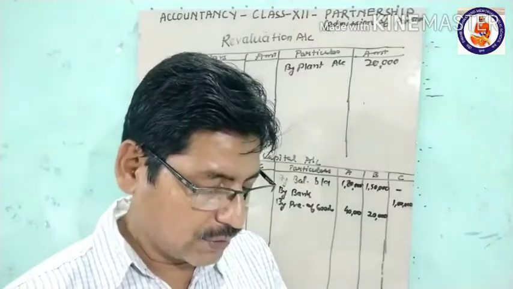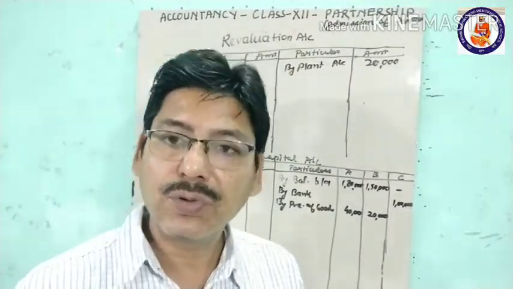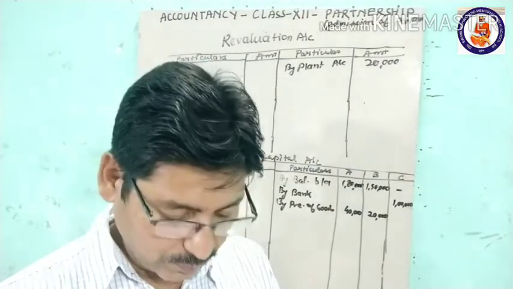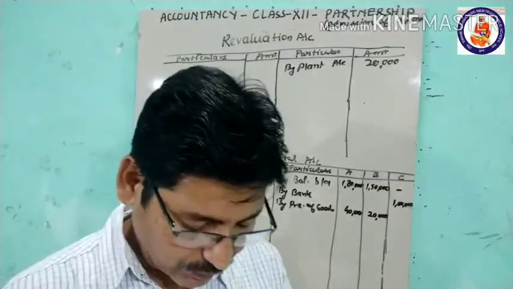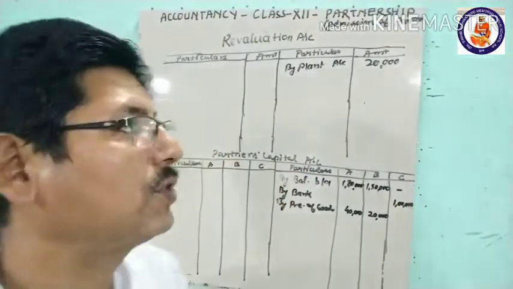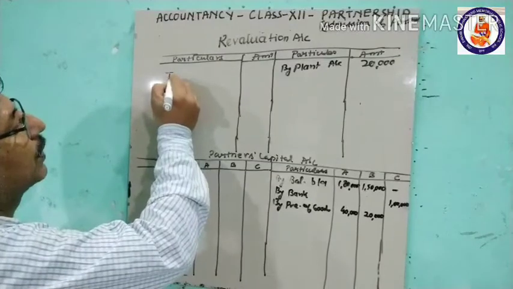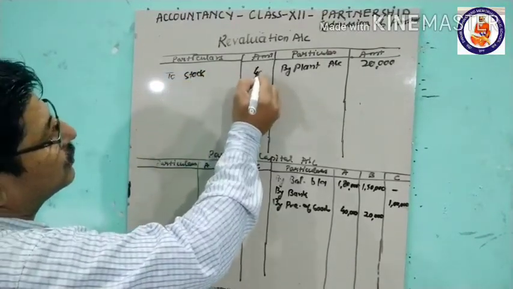Then the stock is found overvalued by 4,000. Now we will reduce it, so stock will be reduced by 4,000. What is the entry? Stock will be credited here and revaluation will be debited. So revaluation account debit to stock account, 4,000 rupees.